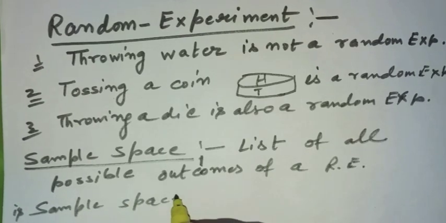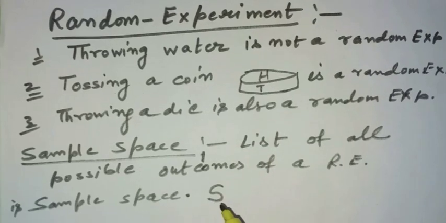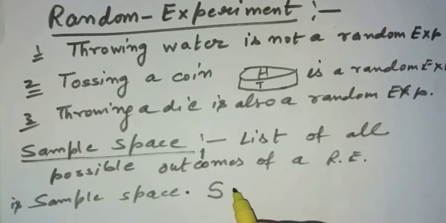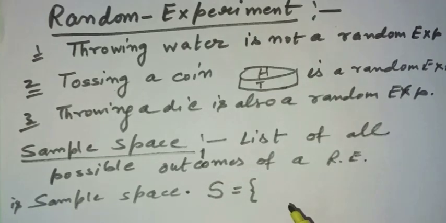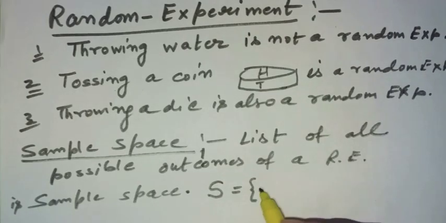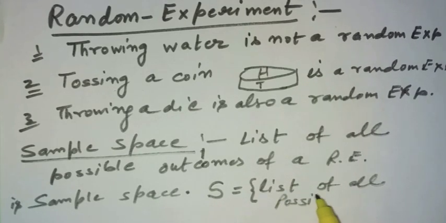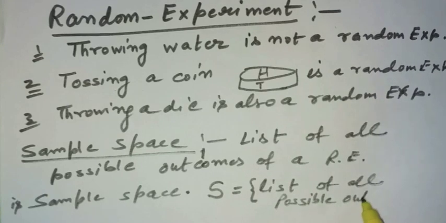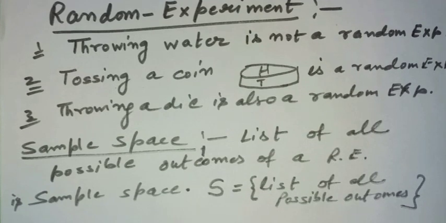Sample space is a set. It is denoted by a capital letter S, and this set will be denoted by putting a curly bracket, and you will write in this curly bracket the list of all possible outcomes of a particular random experiment. Let me give you one or two examples.